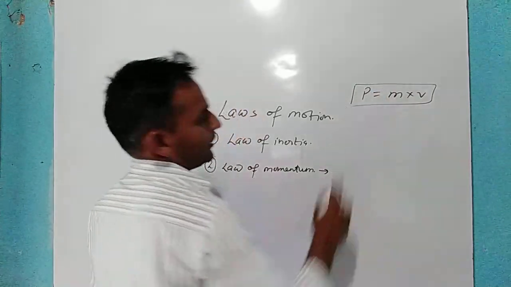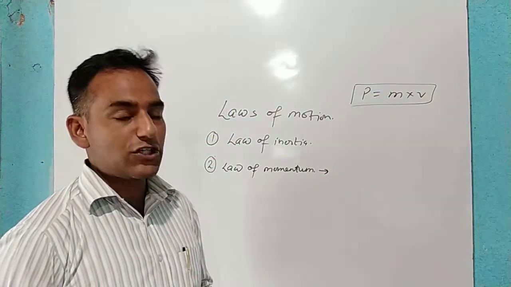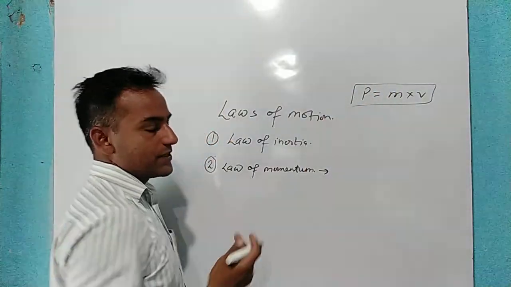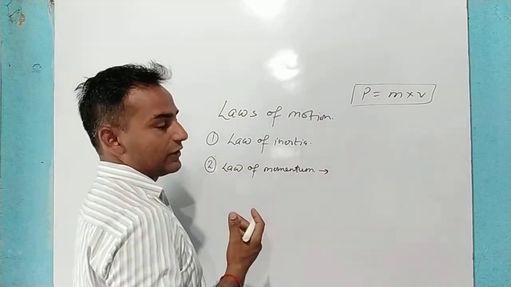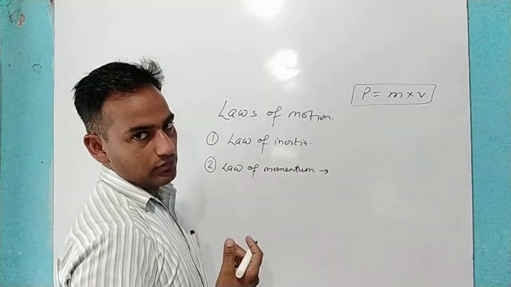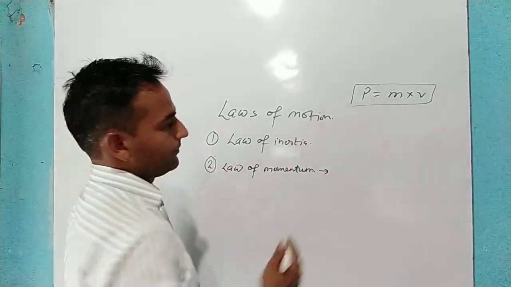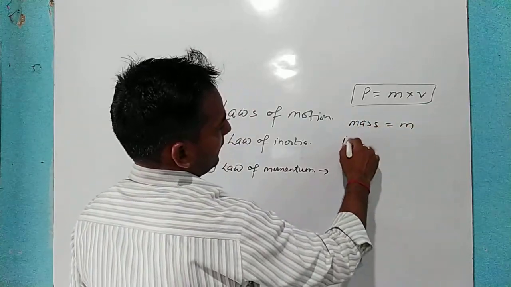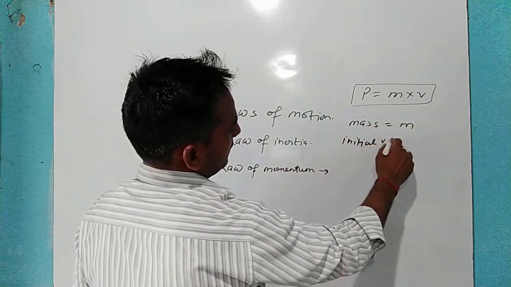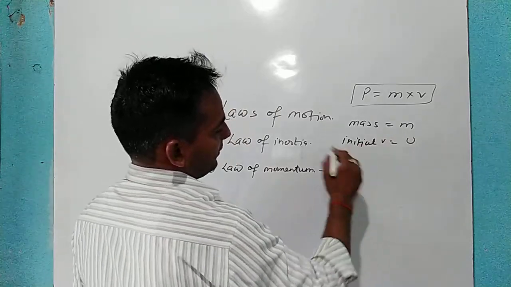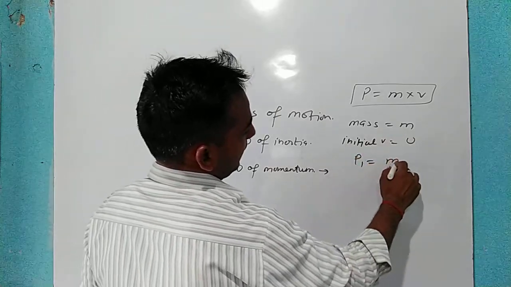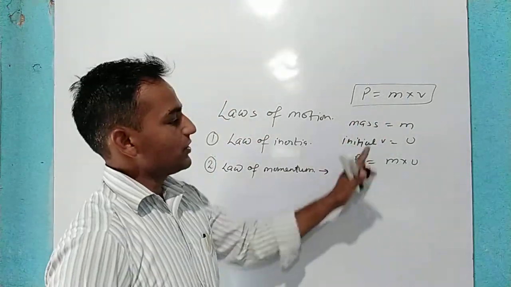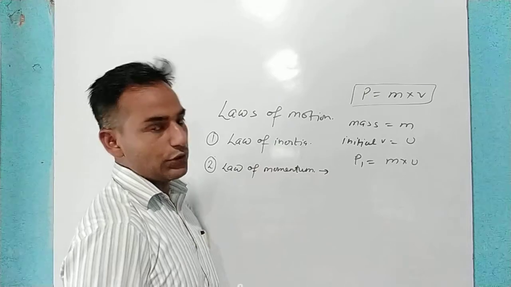If any object is moving with initial velocity u, and let the mass of the object be m, then the initial momentum P1 will be m into u. I have told you, momentum means mass into velocity.